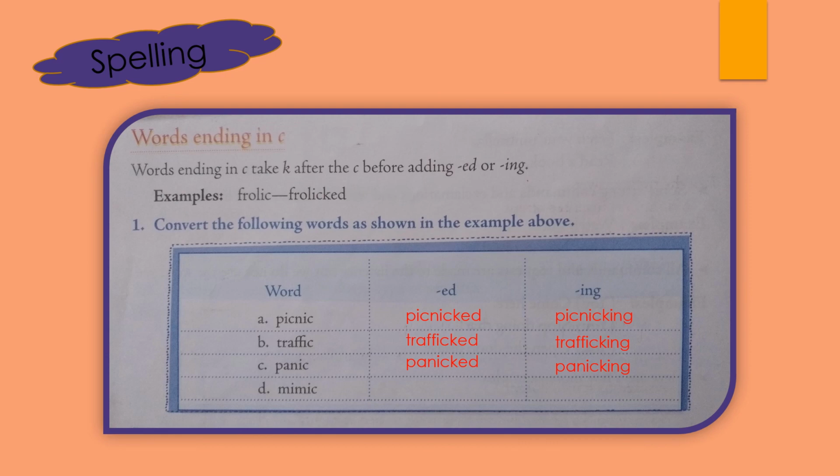So mimicked. Similarly, in the case of ing, M-I-M-I-C-K-I-N-G, mimicking. Okay children, I hope you understood this.